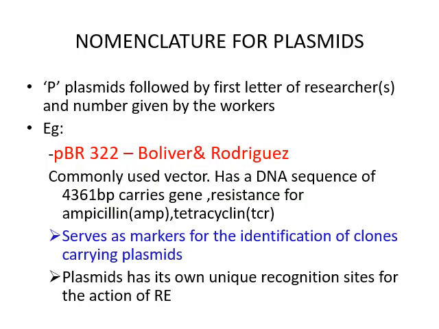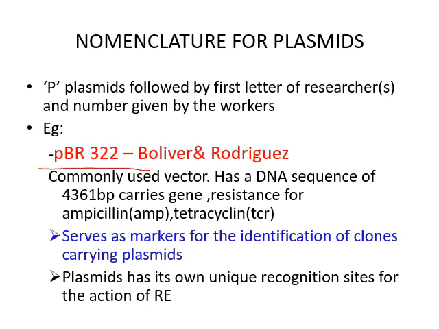Now the nomenclature of plasmids. The nomenclature of restriction endonucleases we have already seen. Now the naming of plasmids. The best example here is pBR322. The P simply represents plasmid, followed by the first letters of the researchers, that is BR.